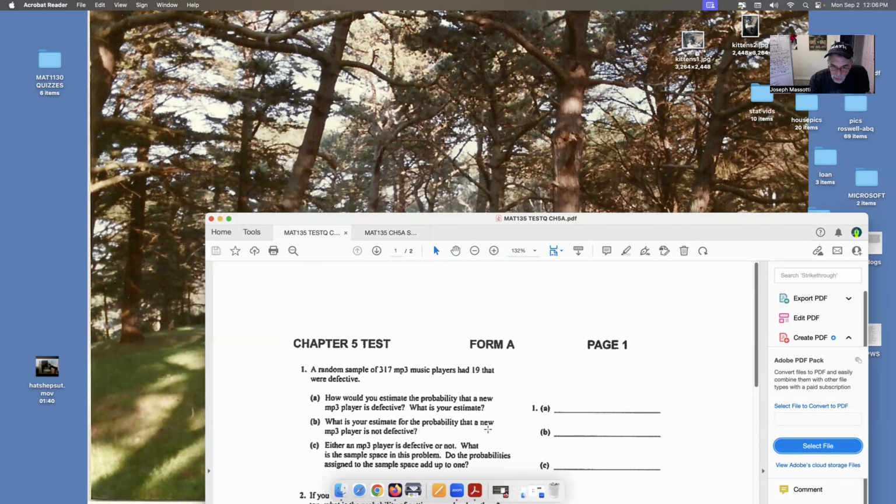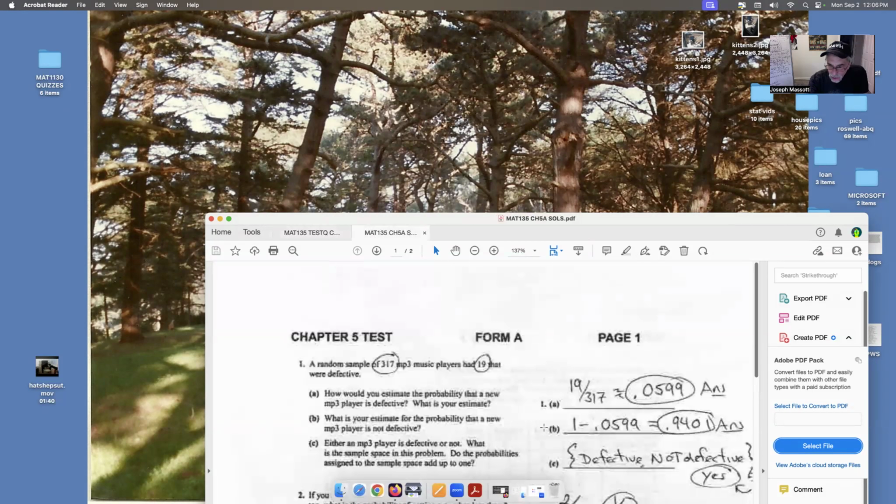What is your estimate for the probability that a new MP3 player is not defective? Well, if there's 19 that are defective, that means 298 are not defective. So 298 out of 317.